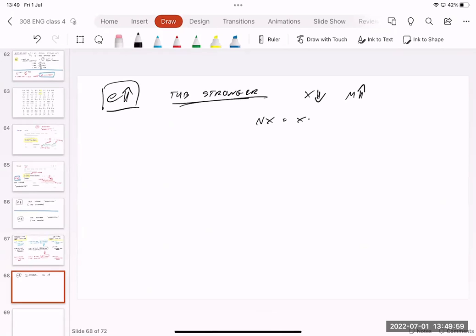NX equals X minus M. X becomes lower, M is increasing. So what does it mean? It means that net export becomes lower. We're going to have a trade deficit, if our money becomes stronger. Okay, so far so good.